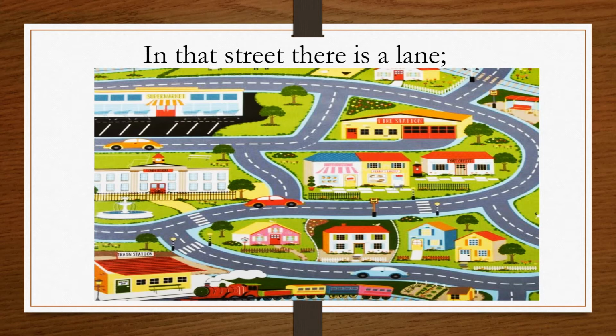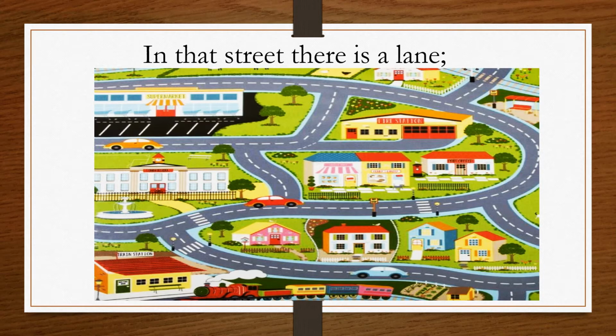Student, street is bigger than lane. And lane means a smaller or narrow road, which is attached to the main road. So street is the main road, and street is bigger than lane and lane is smaller than street.